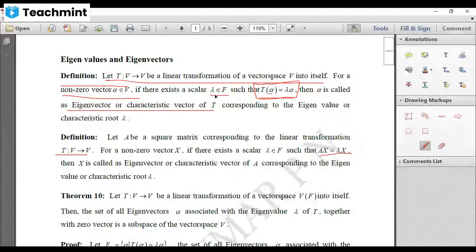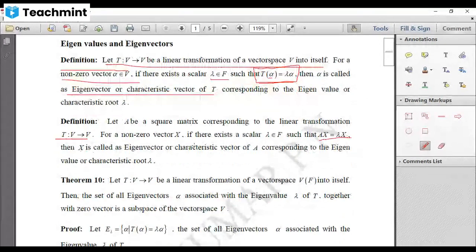If there exists a scalar such that T of alpha equal to lambda alpha, then we say lambda is the eigenvalue and alpha is the associated eigenvector of lambda for the linear transformation T. Similarly, in terms of matrix, if there exists a non-zero vector, in fact this is a column vector, a column matrix actually, right? So if there exists a non-zero vector X and a scalar lambda such that Ax equal to lambda x, then we say X is the eigenvector corresponding to the eigenvalue lambda for the matrix A.